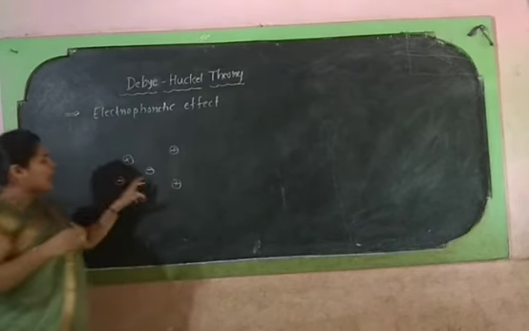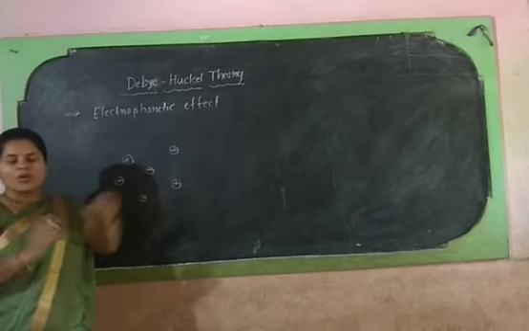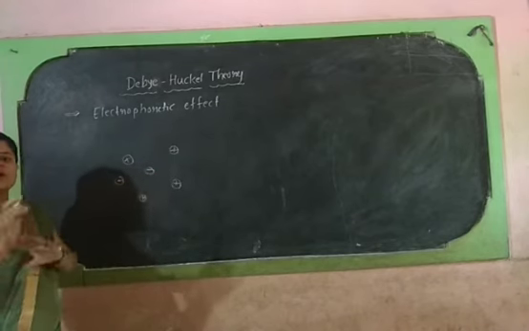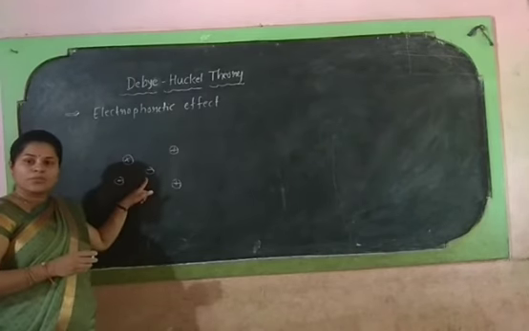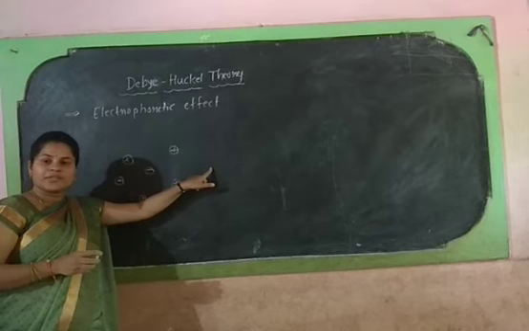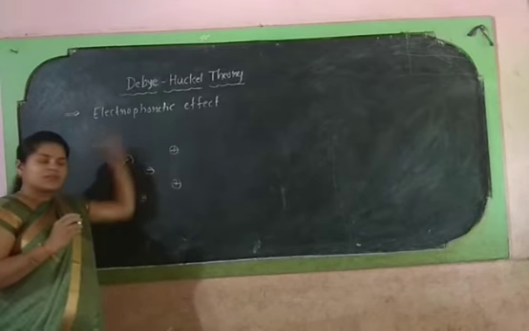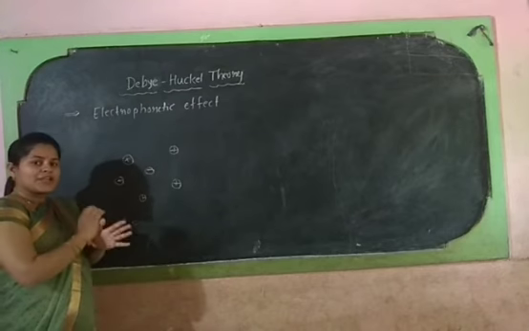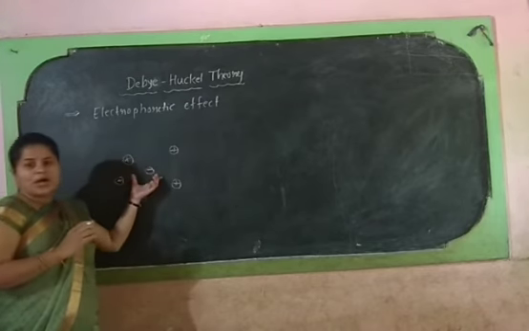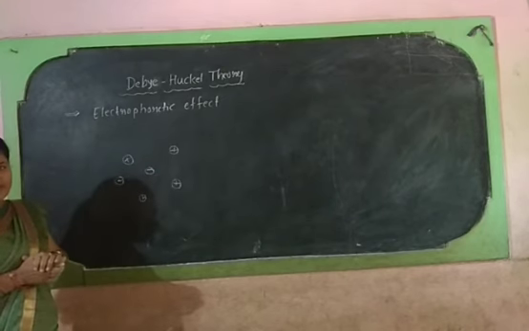That means anions as well as cations are attached with the solvent molecules. Whenever you apply an external field, anions will move in the forward direction, that means towards the anode, and the cationic atmosphere will move towards the cathode. The directions of movement of these two are opposite.